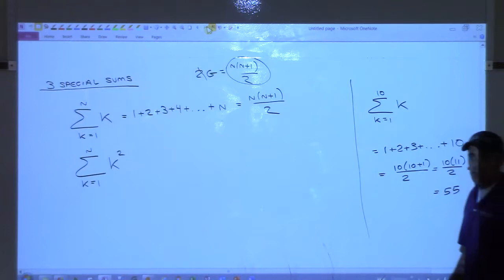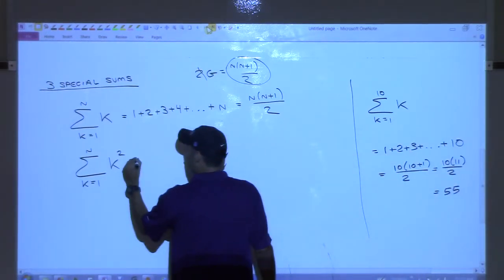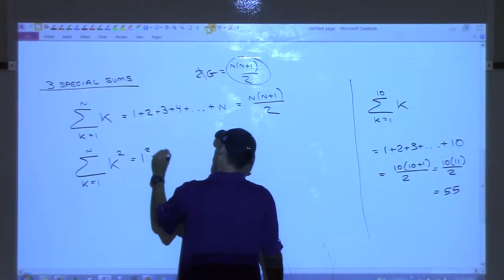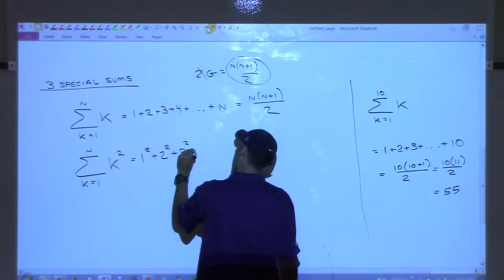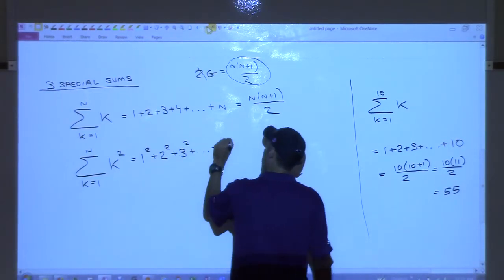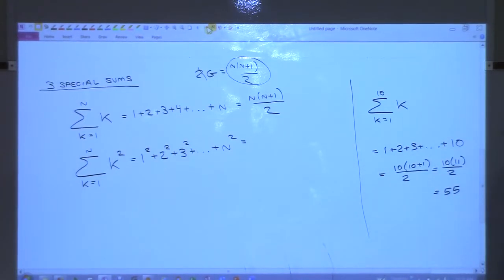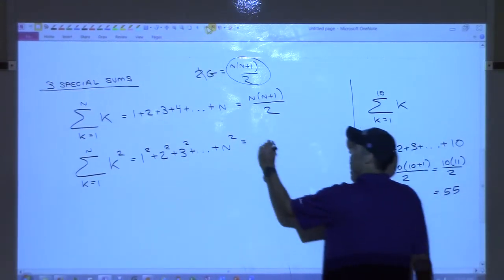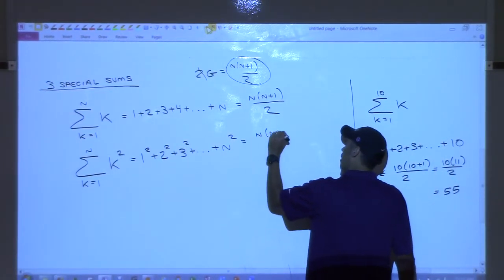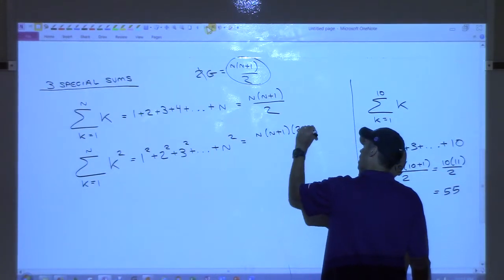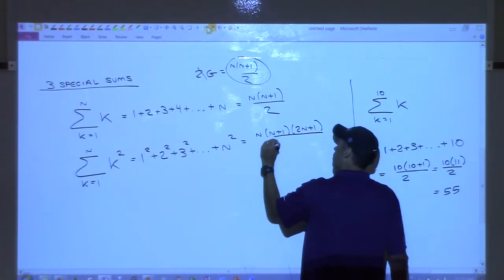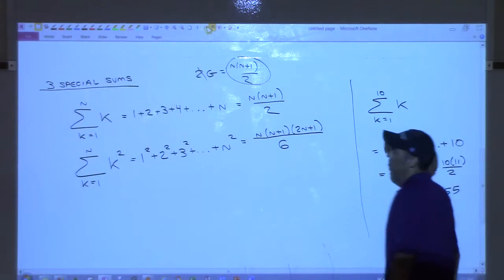So this means 1 squared plus 2 squared plus 3 squared plus 4 squared, and you stop all the way at n squared. The formula for this one, I'm not going to prove, you're just going to have to take this one on faith, is n times n plus 1 times 2n plus 1 all over 6.